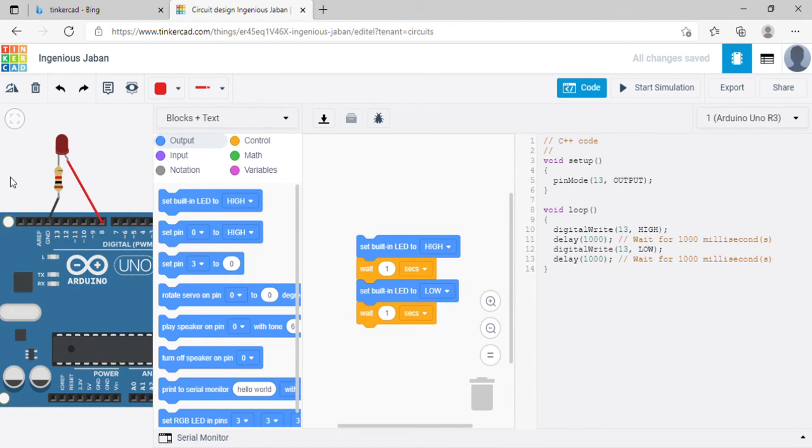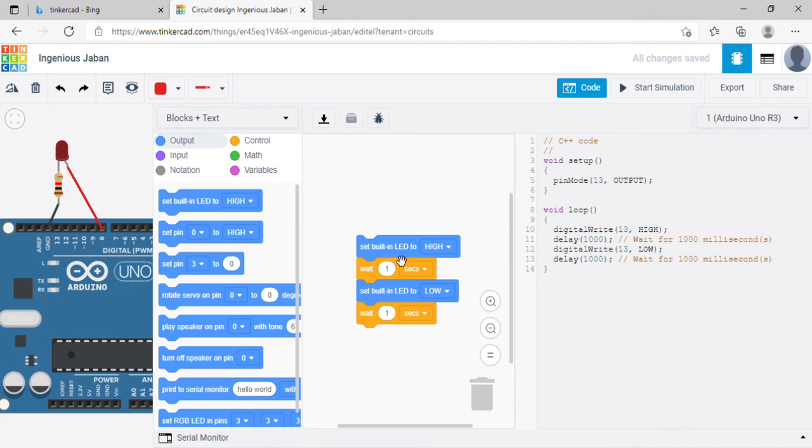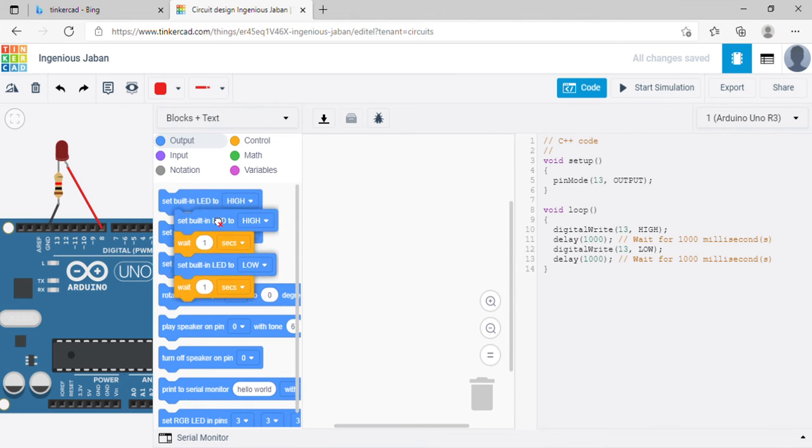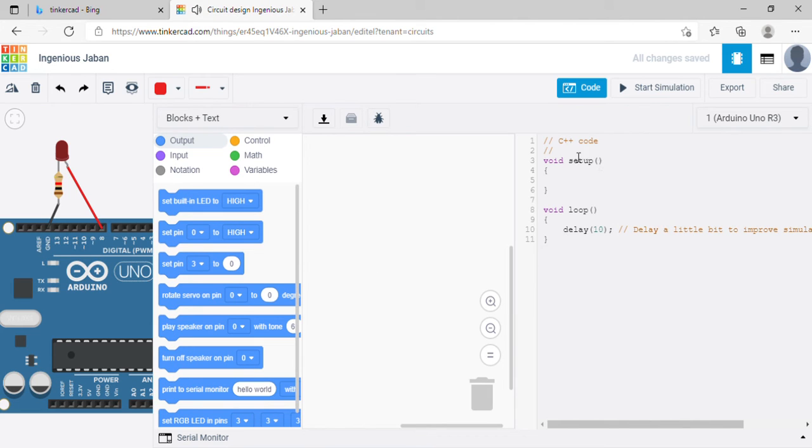As you can see on my screen, this is called block-based coding. This is your C++ language, which is text-based coding. Here you can see some blocks, which are the high and low conditions. I'm going to erase these blocks, no problem. If I erase this, some structure will remain. This is a default thing that never disappears. When you are working with only text-based coding, you can modify it according to your use.